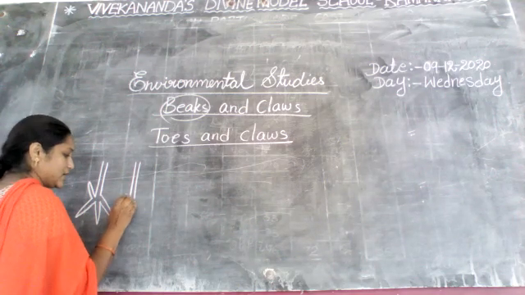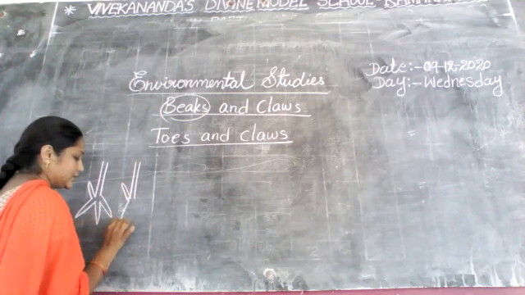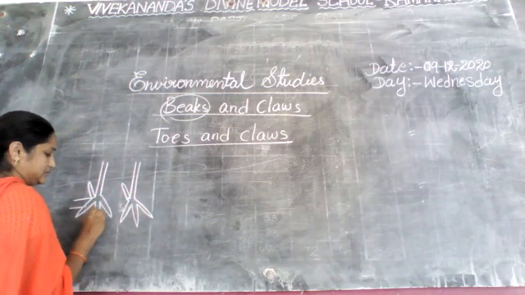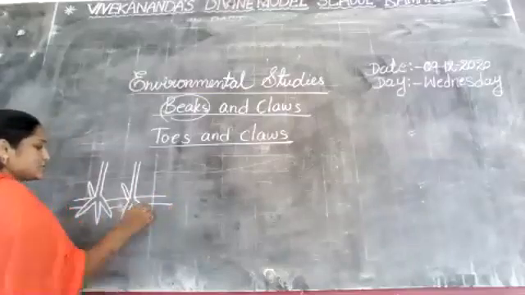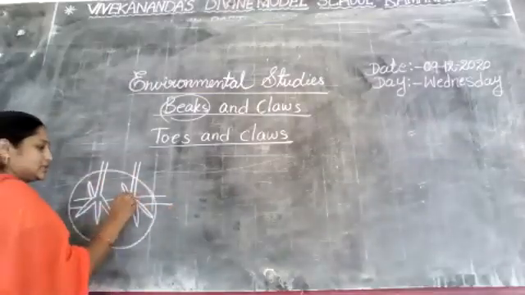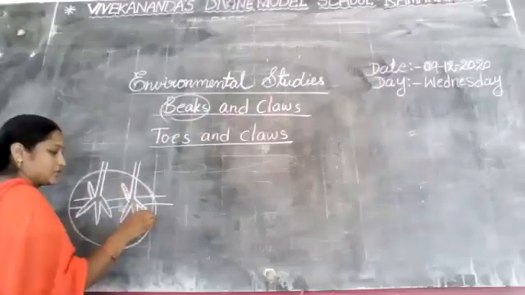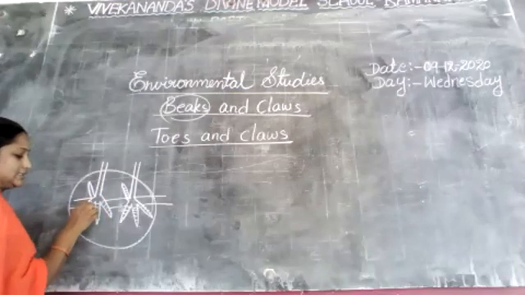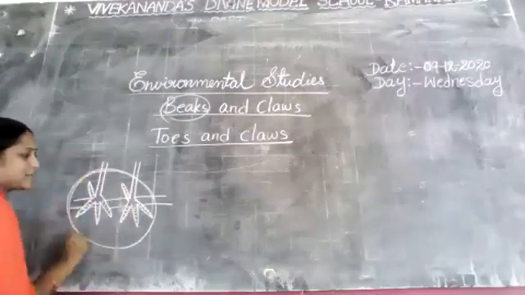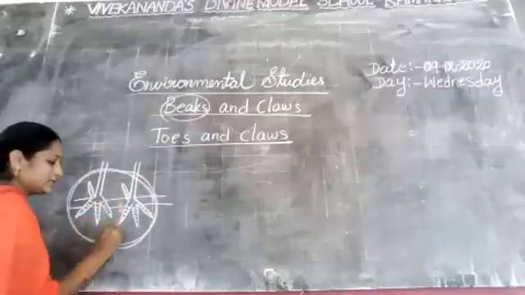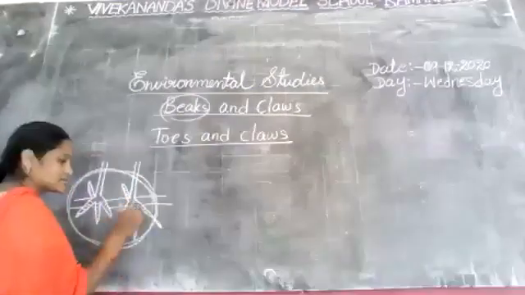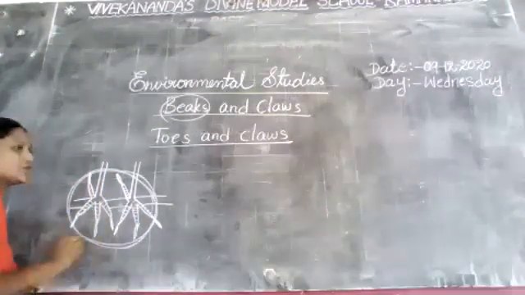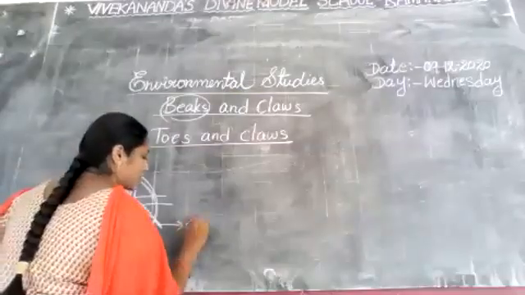For example, here I draw one bird: claws, toes, feet. So this total part is called, can you see this? This total part is called feet. What is this? Feet. So these are the claws. Can you see, children? These parts are called claws.